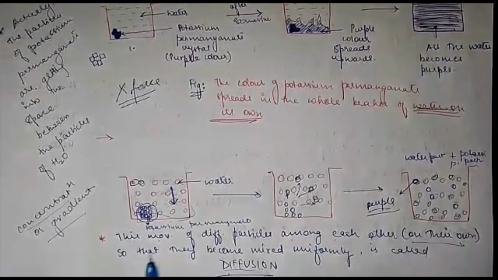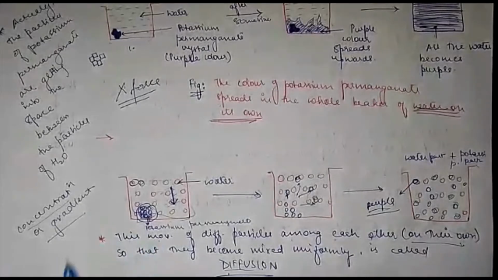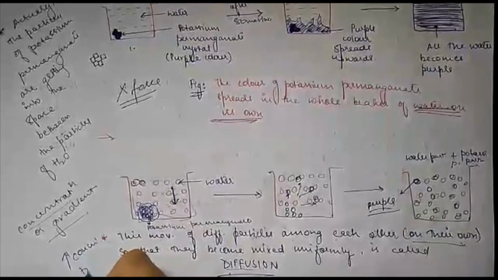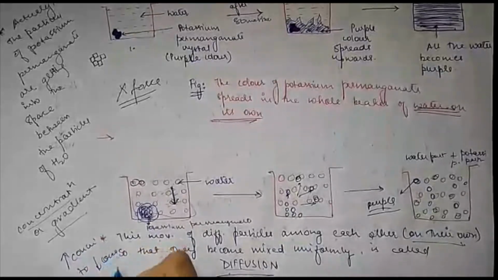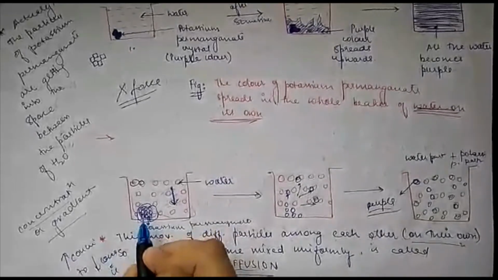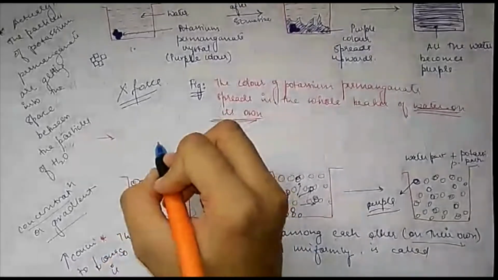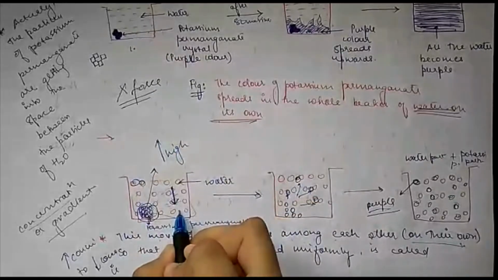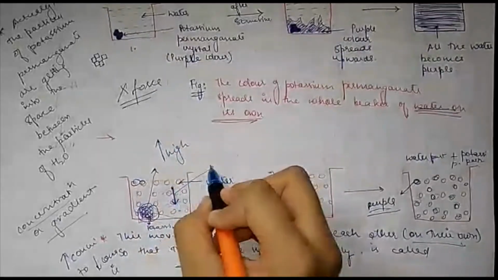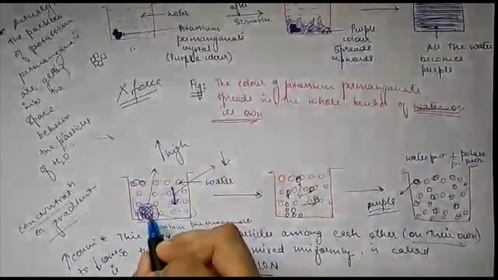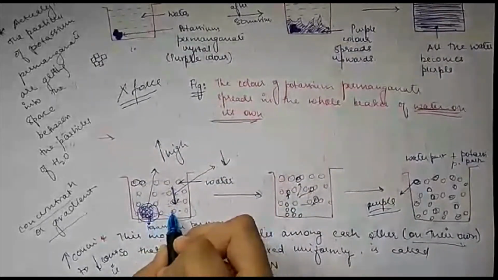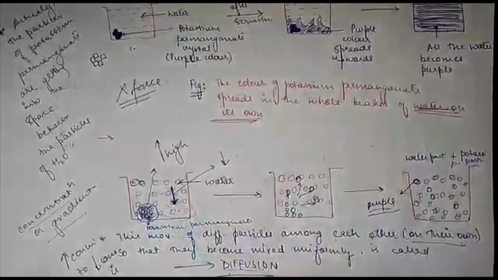The movement of particles from high concentration to low concentration is called diffusion. Here the concentration of potassium permanganate was high in the crystal, and in the water it was low, so it dissolves very easily.